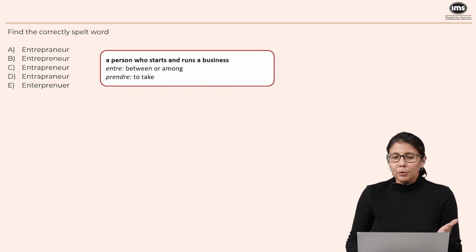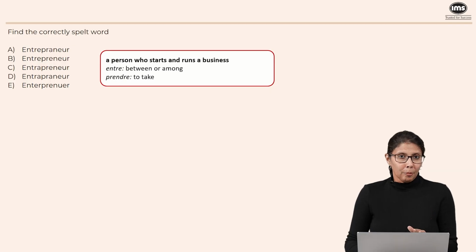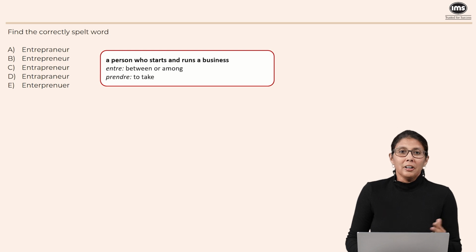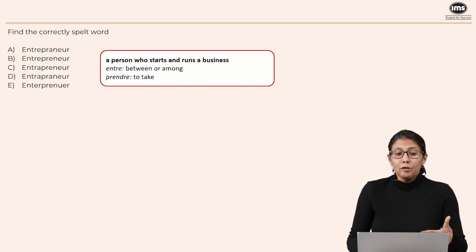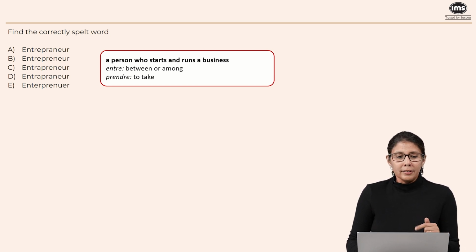Now, getting back to spelling, which is what we were supposed to do. Let's take a look at the options. Obviously, the first option is incorrect because this I would probably pronounce entrepreneur. So, this is not going to be it. Option B is the correct one. C, this would be entra. So, this is a wrong pronunciation. D would also start off by saying entrepreneur. So, that can't be the answer. And E would be enter rather than entre. So, even if you know how to pronounce this word, you could probably figure out that your answer should be option B, entrepreneur. Of course, as I said, this is a word almost everyone knows. So, this should have been pretty easy for you.